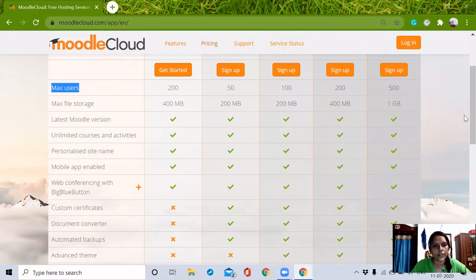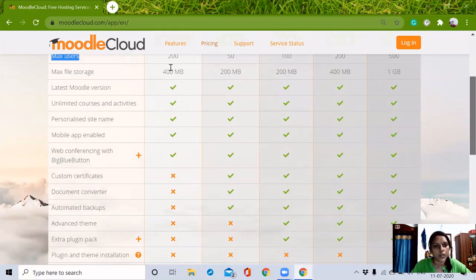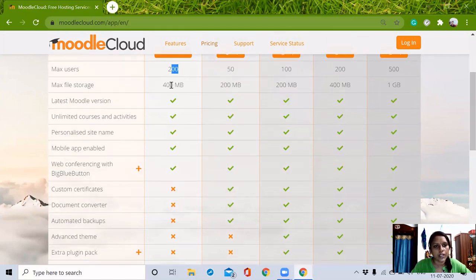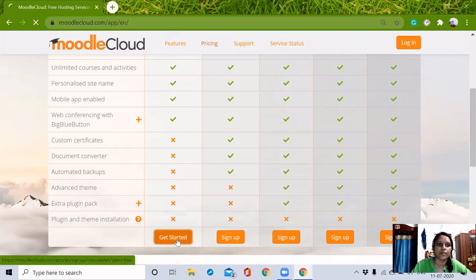Even in the free trial for the 45 days, we can use up to 200 users and the file storage can be up to 400 MB. Then we cannot get these kinds of features in this free trial. Now, I'm just going to get started with the free trial.